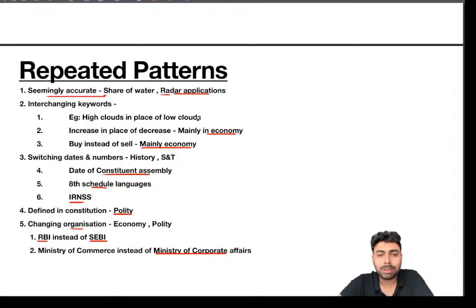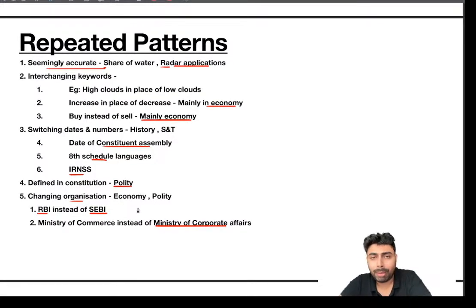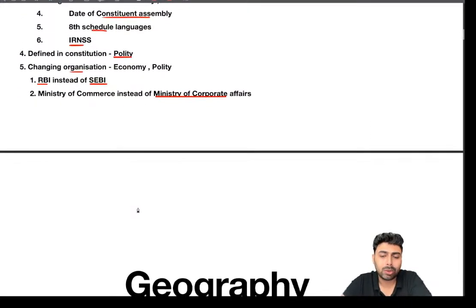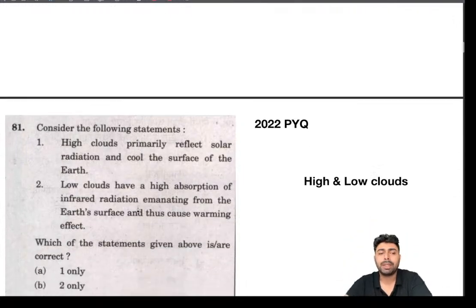Nothing is limited to subjects, but some patterns are more prone or more widely seen in certain subjects, like increase and decrease, or selling and buying in economy, and things like that. Other than that, this is a uniform pattern applied across the subjects. So let's start with the geography part.